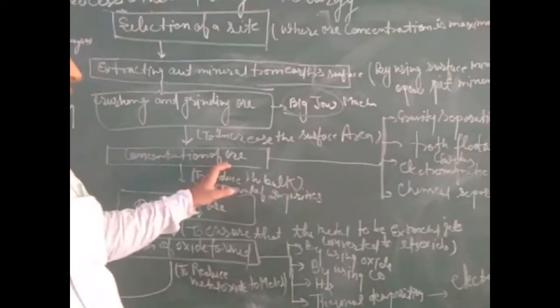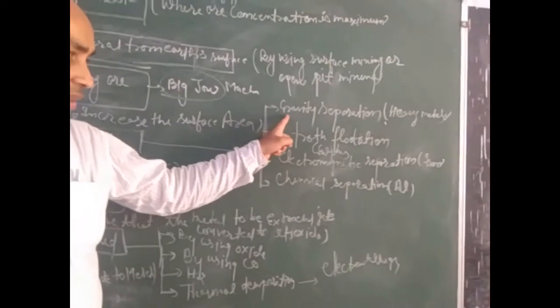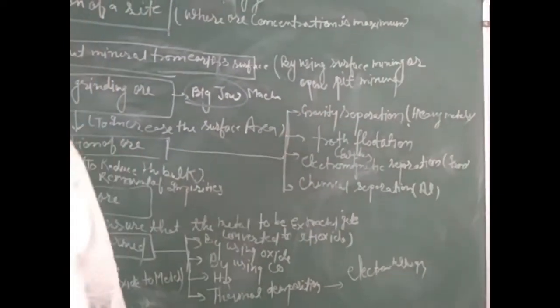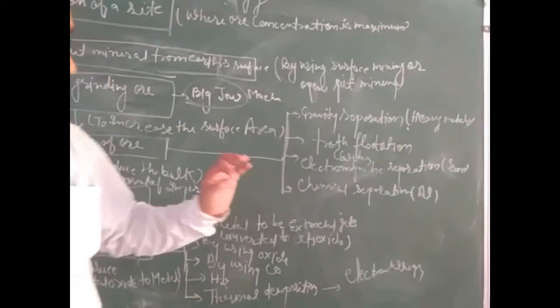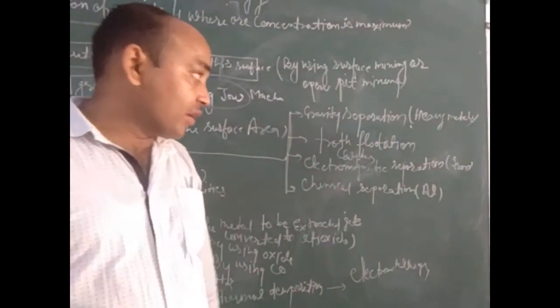This concentration of ore is carried out by 4 different processes. First method, that is gravity separation method. Gravity separation method is followed for heavy metal. In this condition,